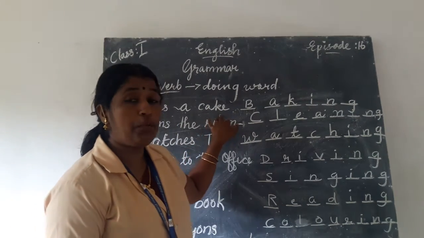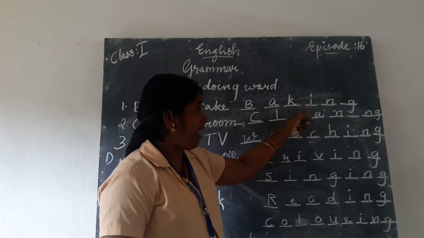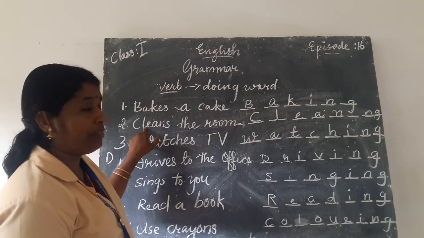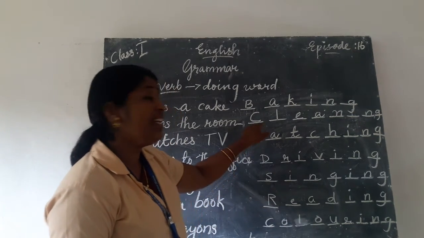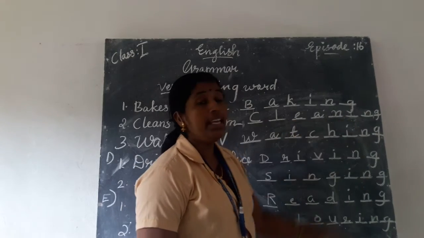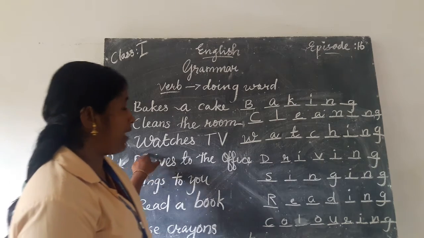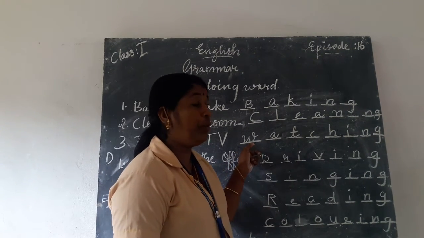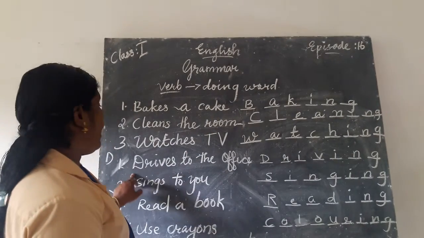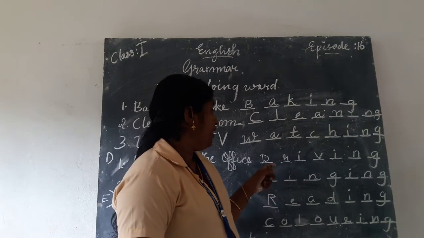Bakes a cake. That process is called baking. B-A-K-I-N-G. Baking. Next, cleans the room. That action is called cleaning. C-L-E-A-N-I-N-G. Cleaning. Watches TV. That action is called W-A-T-C-H-I-N-G. Watching. Drives to the office. That action is called